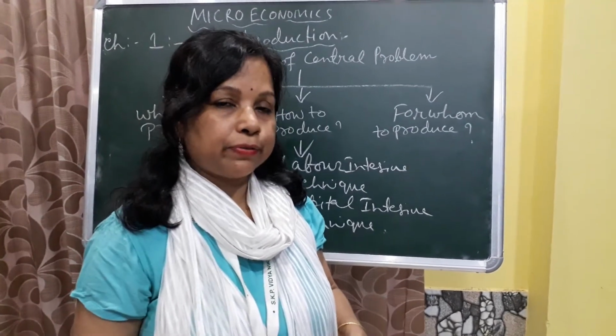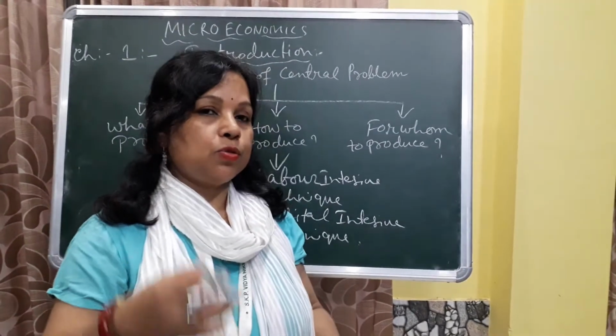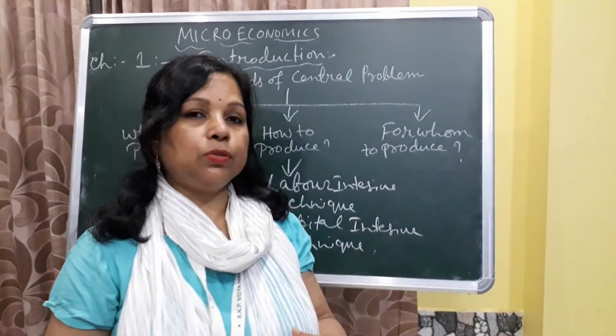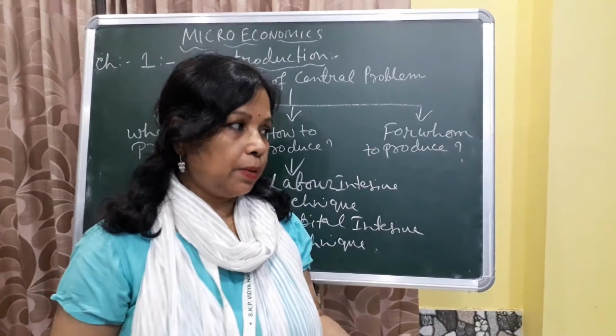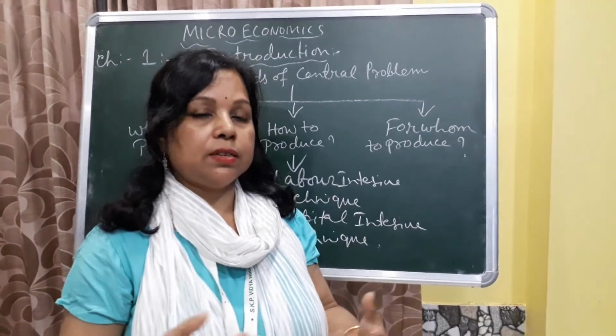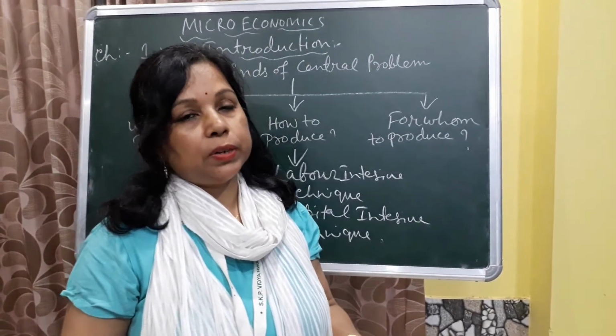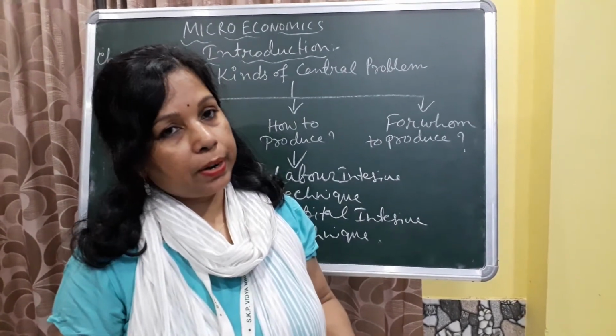Those who have a high level of income can purchase a large amount of commodity, and those who do not have a high level of income cannot purchase it. So it depends on the distribution of income.